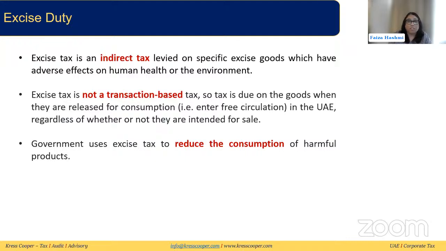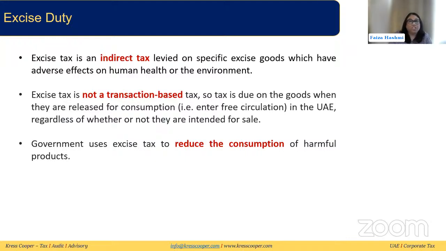Some of the excisable goods that we have discussed are tobacco and sweetened drinks. Excessive sugar intake can cause diabetes. Tobacco products can cause different types of cancers. So, to reduce the consumption of those, the government has applied excise duty on those goods so that the consumer will be deterred from using them.